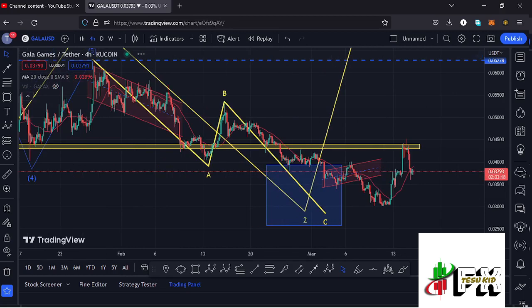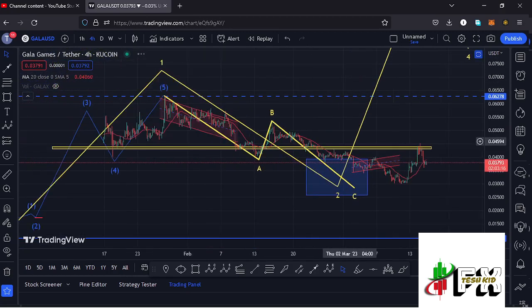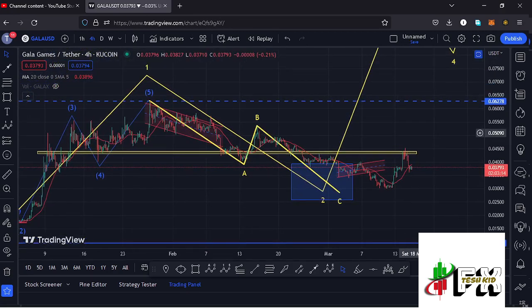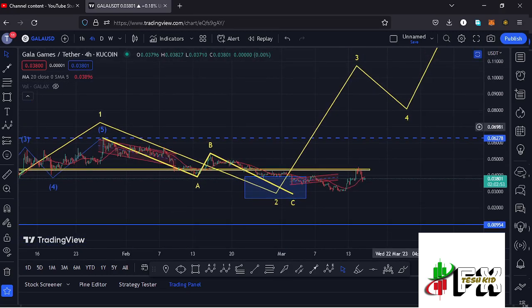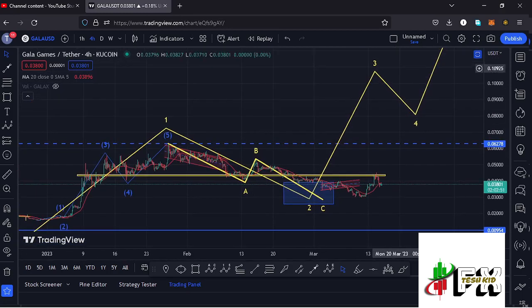We have also continued to obey the Elliott wave structures, where we had been seeing a bit of a breakdown to the lower side in the formation of this wave 2, in a move that managed to get into the minimum retracement area in the formation of that wave 2, which lies between the $0.03963 mark and the $0.02566 mark, in a move that has now given us a low at around the $0.03 mark. And I believe that whatever we are seeing at the moment is the start of an impulsive wave to the upside in the formation of this wave 3.